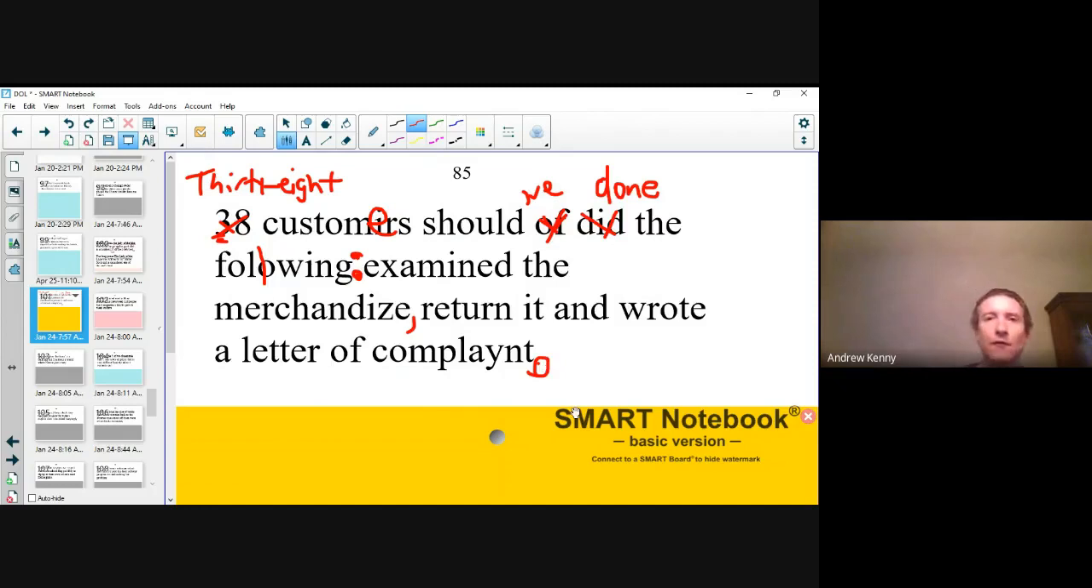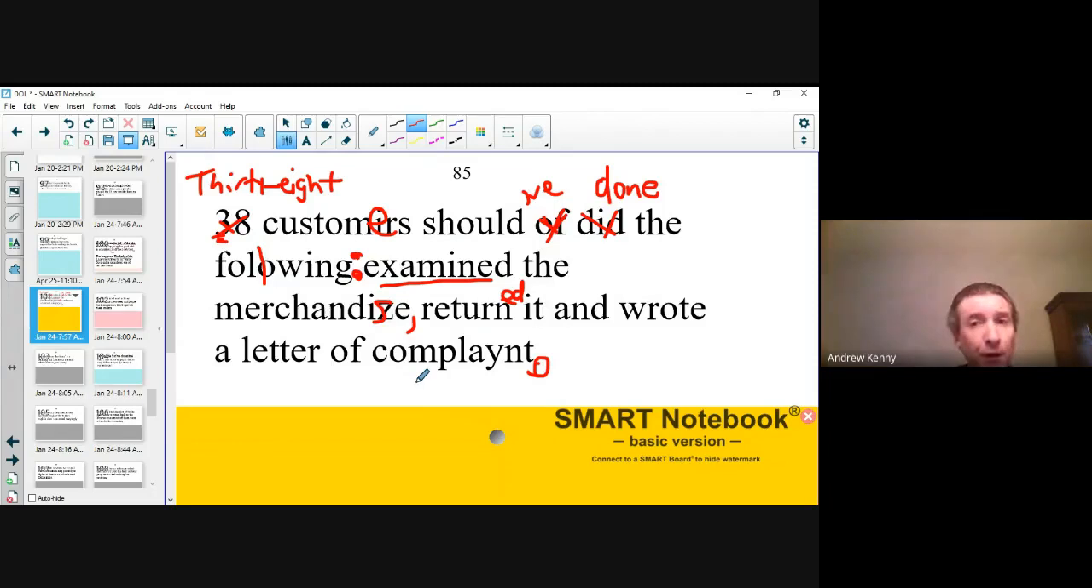Now, remember, our verbs have to agree with each other. So I'm going to ask you, this took place in the past because they should have done it, which means it's already happened. They should have done it. So examined is okay because that's the past tense. We have examined the merchandise. Look at merchandise. It's not Z-E, it's S-E, merchandise. And then we have return it. So if we have examined it, is return it past tense as well? No. If they examined, then they also should have returned, right? So examined the merchandise, returned it, and wrote a letter of complaint.